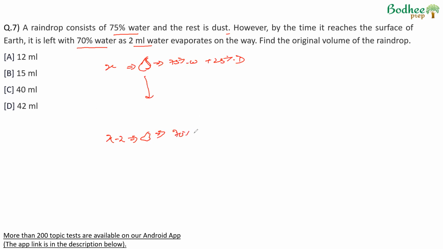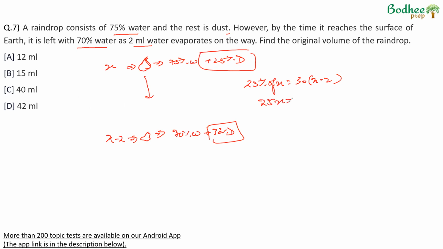70% of this is water and therefore 30% of this will be dust. Only water evaporates, therefore the volume of dust has to remain the same. So we can say 25% of X is equal to 30% of X minus 2. Amount of dust remains same, it will not evaporate, which means 25X is equal to 30X minus 60, which means 5X is equal to 60 or X is equal to 12. So the initial volume of the raindrop would be 12 ml.